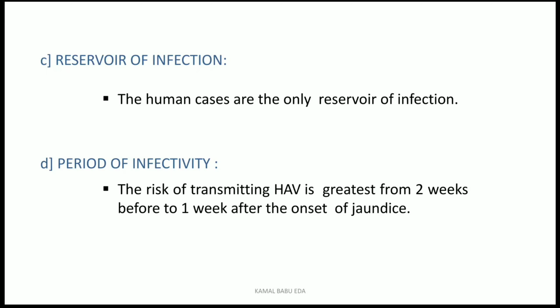That means in total 3 weeks he is able to transmit the disease. Again I am saying, the patient will remain contagious even before the appearance of symptoms such as jaundice. So 2 weeks before the appearance of jaundice, and after jaundice has appeared, again for 1 week, the patient is capable of transmitting the disease from one person to another person. That means in total 3 weeks he is capable of disease transmission.